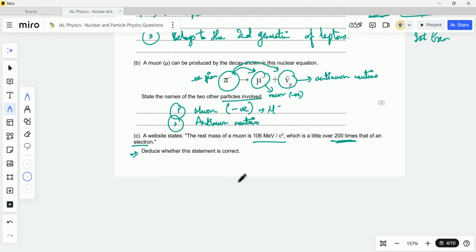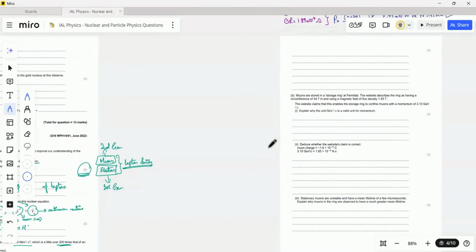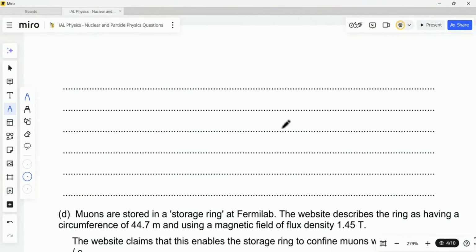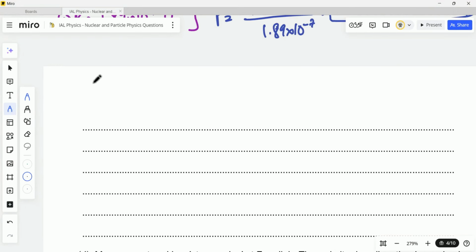So the very first thing that we should know is the mass of an electron. So what is the mass of an electron? I'll do the working over here. Okay, so let's write down the data first. What do we have?